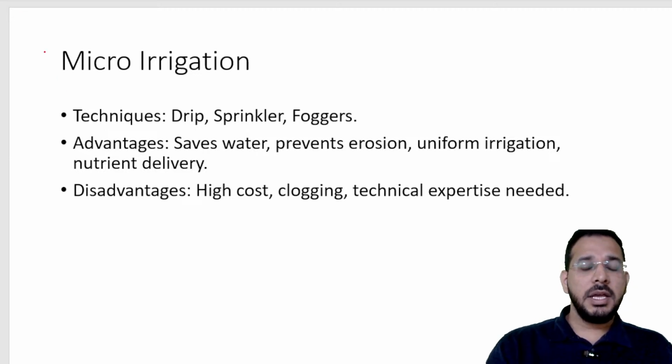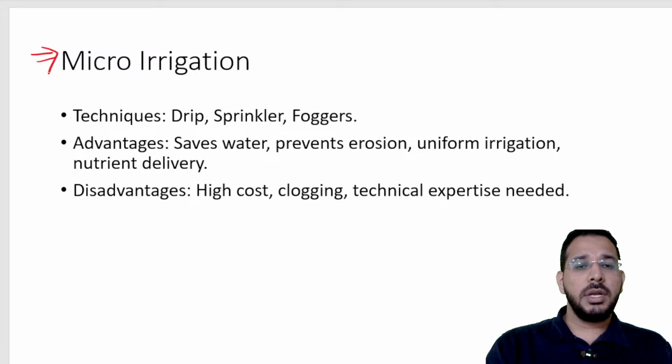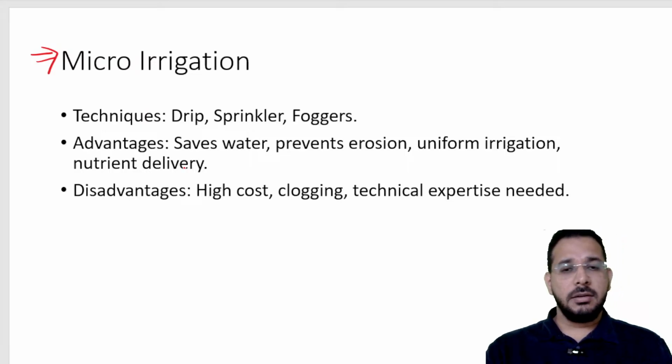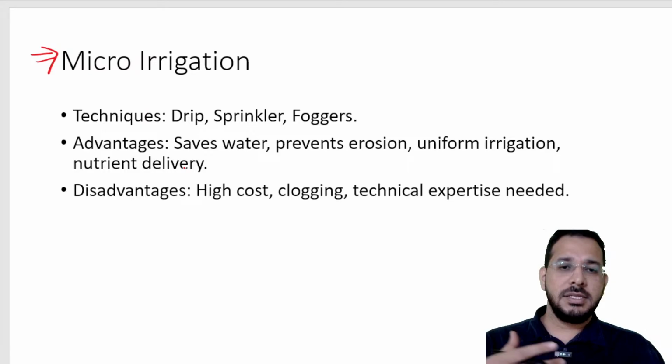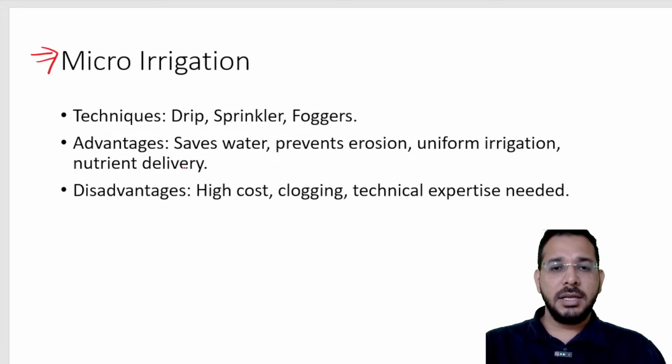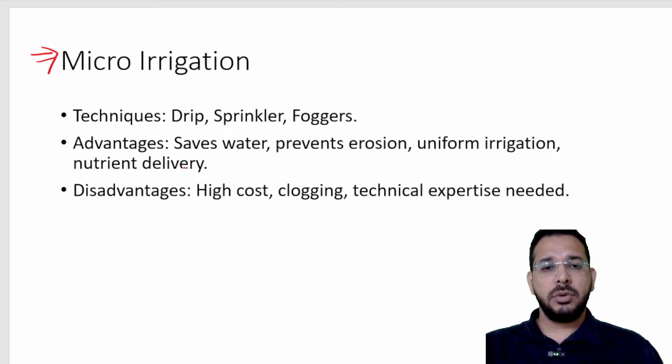Then we have irrigation. In irrigation we have micro irrigation, macro irrigation. Macro irrigation is provided by canals, tanks, etc. from where we get water. For example, we have rivers, on them we make dams, through dams we bring canals, or through tanks, or in Telugu we say cheruvulu. Through them we have the irrigation. So that is called macro irrigation.